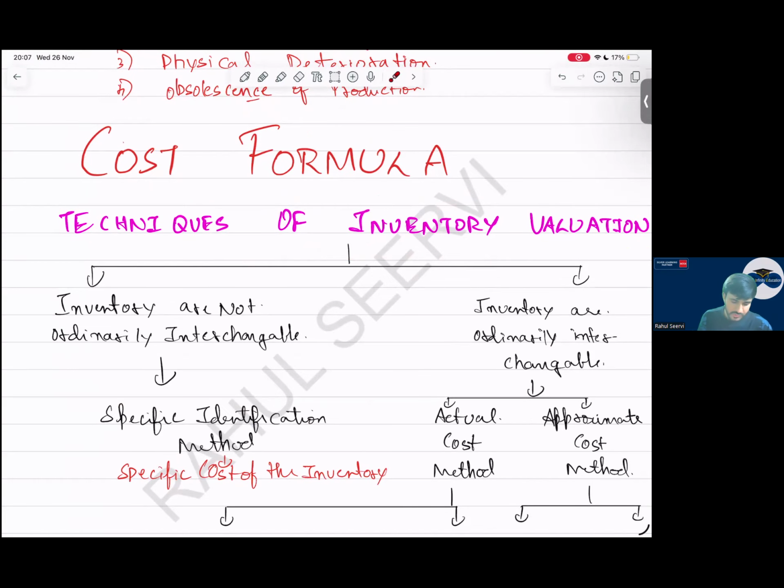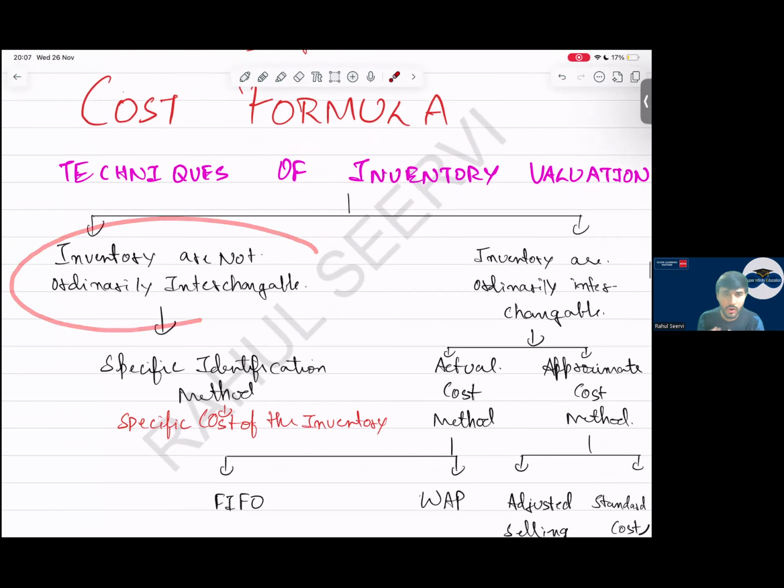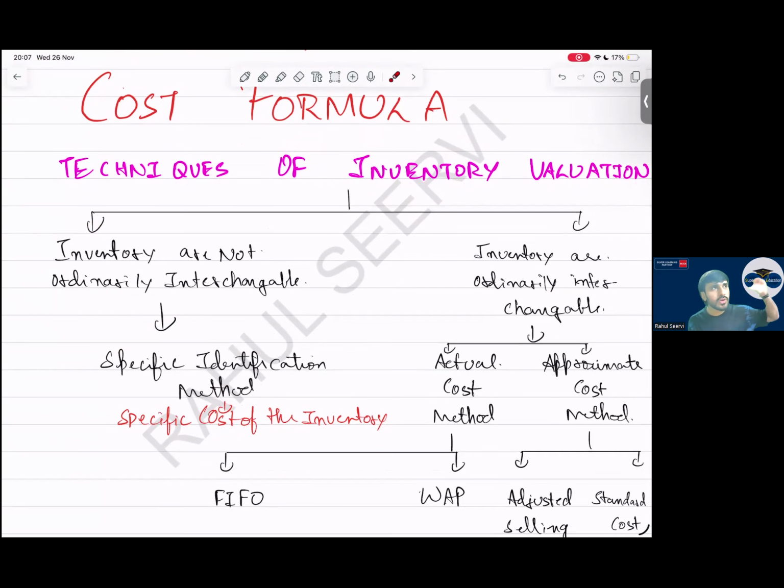Inventories are not ordinarily interchangeable. If the inventories are not interchangeable, in that case, how will I calculate the cost of that inventory? I will see the particular cost of each and every inventory. If I say today I have inventory of a calculator and this pencil, can I say these are interchangeable? No. These are not interchangeable. So for this, I will calculate the specific cost.